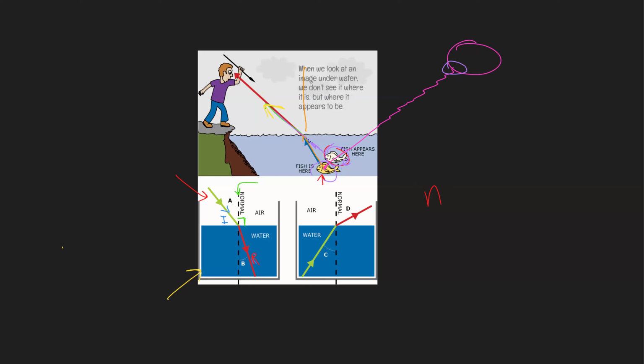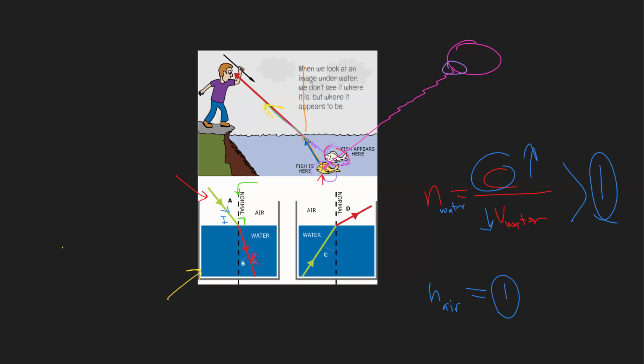The refractive index is N, and it equals the speed of light in the vacuum, in the air, over the speed of light inside the water. And we said the speed of light in air is higher than the speed of light in water. So that means the numerator is greater than the denominator, so the result is greater than 1. N for air, the index of refraction of air, equals 1. So for water, the index of refraction is going to be greater than 1.